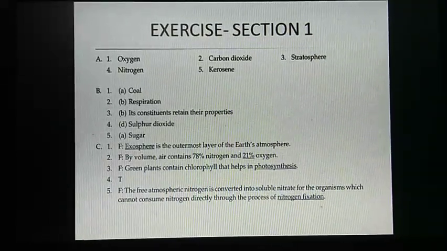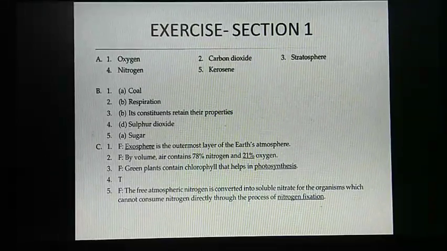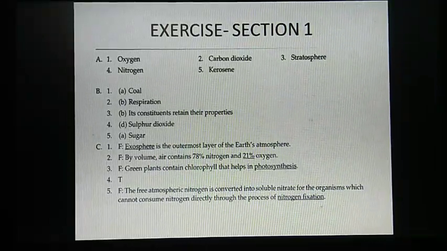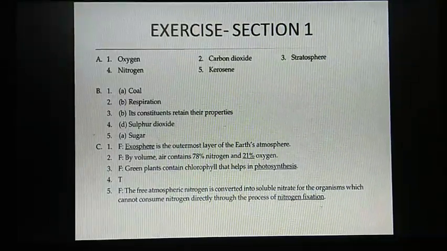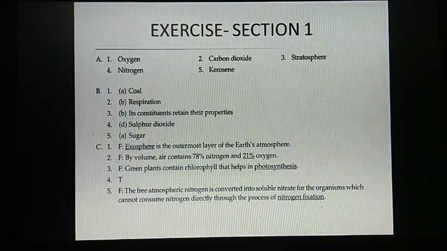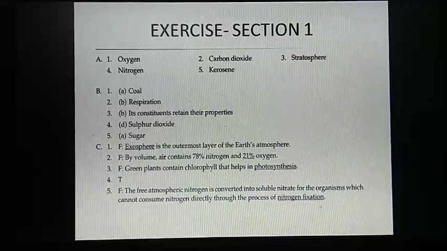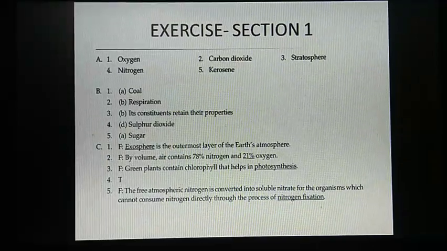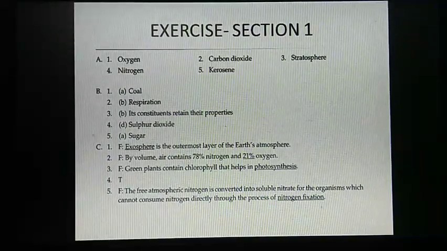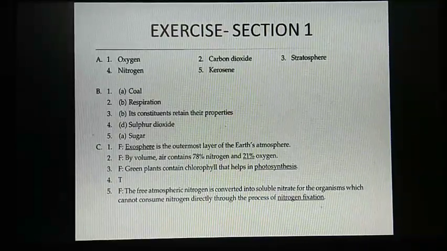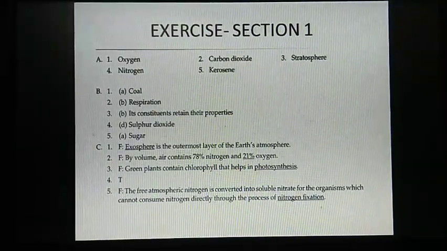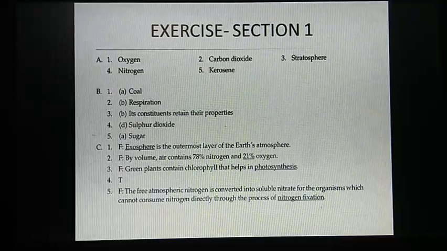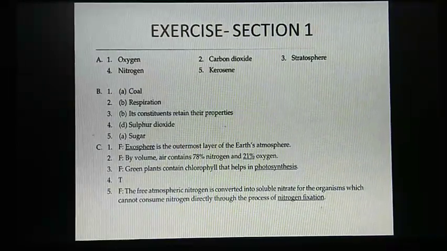Number 2. By volume, air contains 78% nitrogen and 11% oxygen. Answer is false. Instead of 11%, it should be 21%. So, by volume, air contains 78% nitrogen and 21% oxygen. Number 3. Green plants contain chlorophyll that helps in respiration. Answer is false. Instead of respiration, it should be photosynthesis. Green plants contain chlorophyll that helps in photosynthesis.